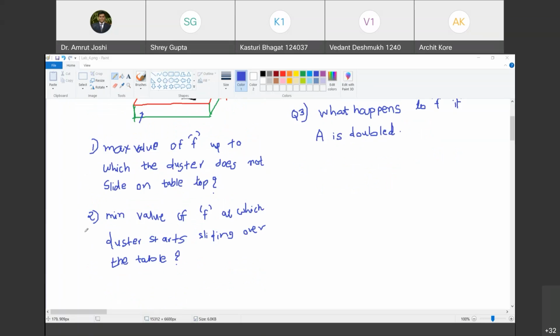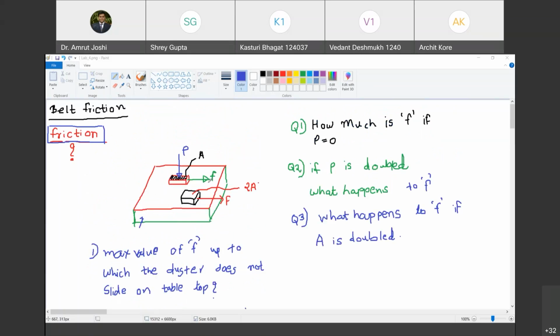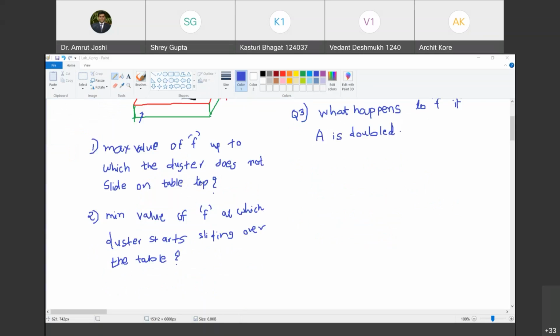So these are the two questions that I'm asking. Do you understand that the answer to both the questions is the same? For example, if I go on increasing this F from 0, and let us say at F equal to 100 Newton the duster is about to slide on the tabletop, then up to 100 Newton it is not going to slide, and at 100 plus something it starts sliding. Are you with me? Yes, sir. Let us say that something is very small, so you can say the answer to the first question and the second question is almost the same. Happy? Yes, sir.